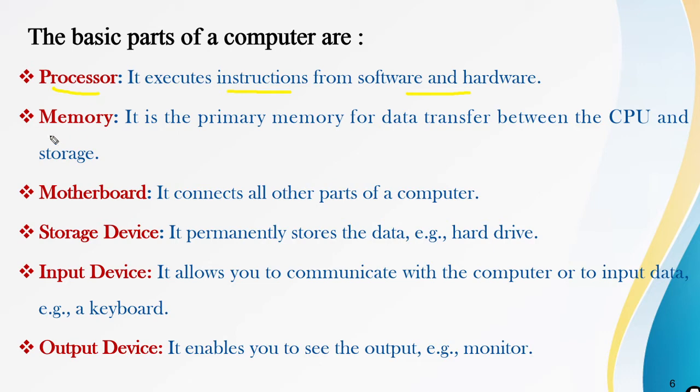Memory is called the primary memory, which is used for data transfer between the CPU and the storage. Data that the user gives to the computer is processed by the CPU, and the memory is the mediator between the processor and the storage. Memory transfers the data between these two.